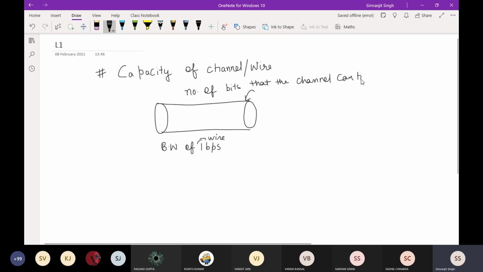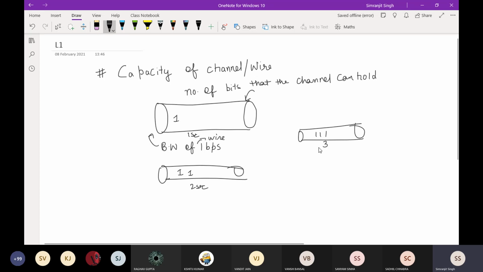Okay, so what are the things that will come together in this term? Because the bandwidth of the channel is 1 bit per second, at 1 second you can put 1 bit here. After 2 seconds you can put 2 bits here, and after 3 seconds you can put 3 bits here.